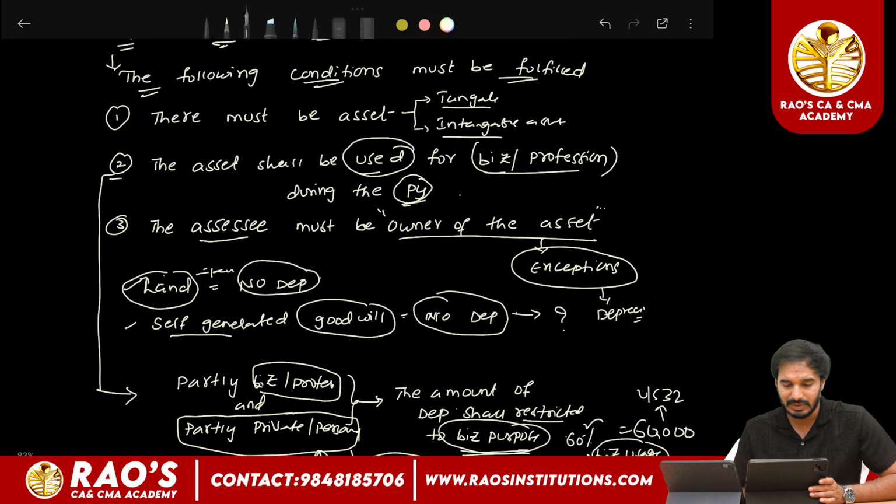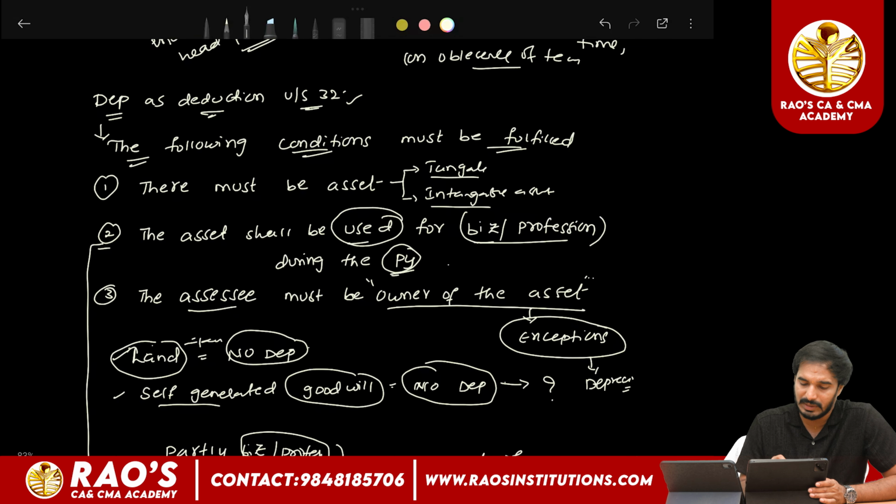So just for the time being, we'll consider the following three conditions to be fulfilled in order to claim the depreciation under section 32.